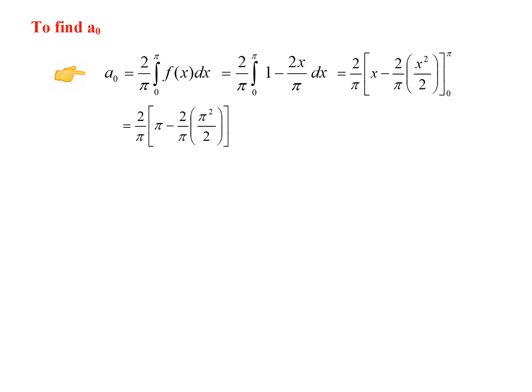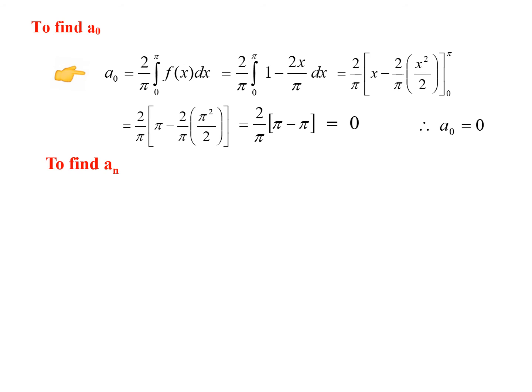Now let us apply the limit. In the place of x, substitute pi. So you get this as the upper limit minus, of course, the lower limit, which will be 0. And when you simplify, you get the answer as actually 0. So a naught value is 0.